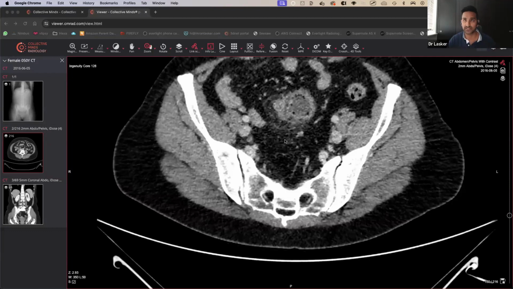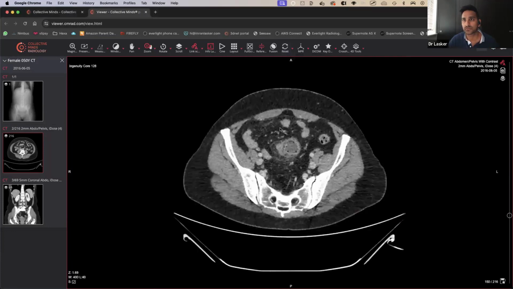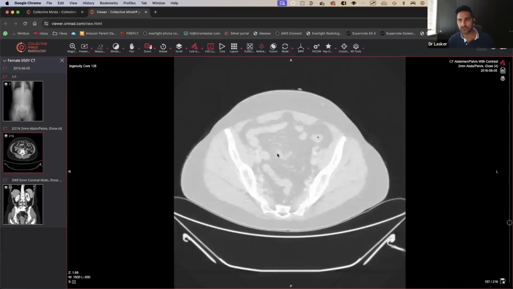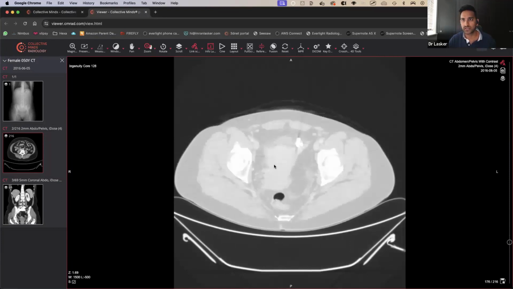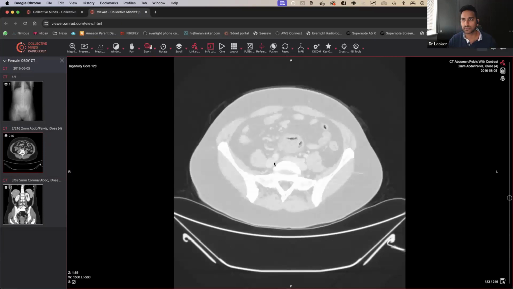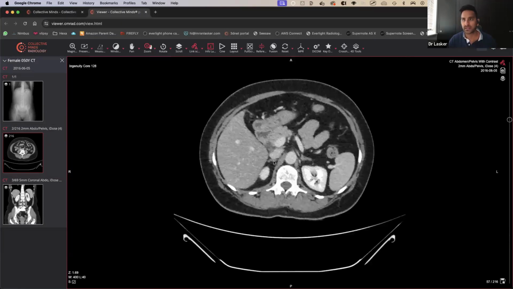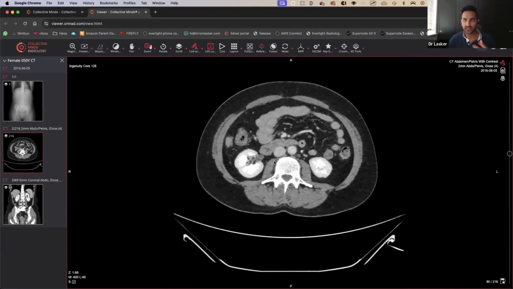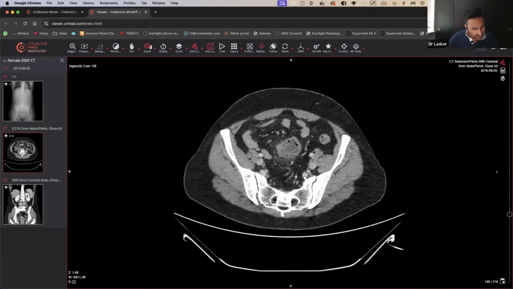Is it a perforation or is it a collection? And the way to do that is just to reset everything. So let's reset all and then come down to the lung windows. Just make sure there's no air anywhere inside the abdomen or the pelvis. So that looks good. Doesn't look like there's any perforation anywhere. And then you want to have a closer look there and see if there's any collection or anything like that. But it doesn't look like there's one there.